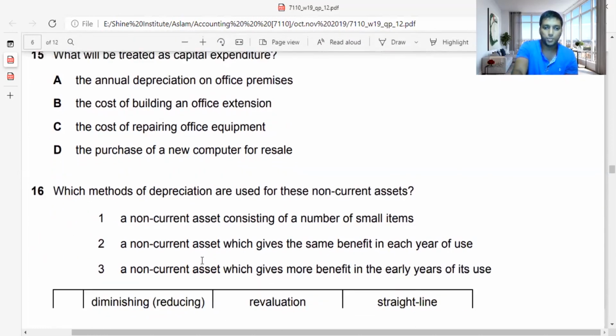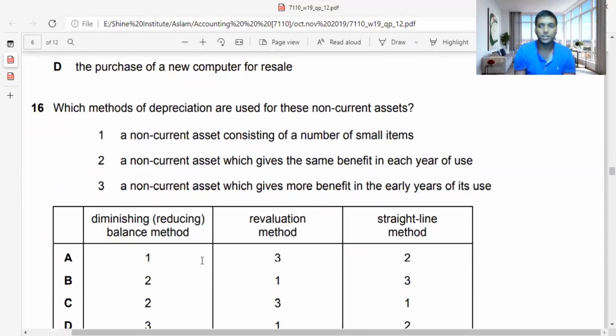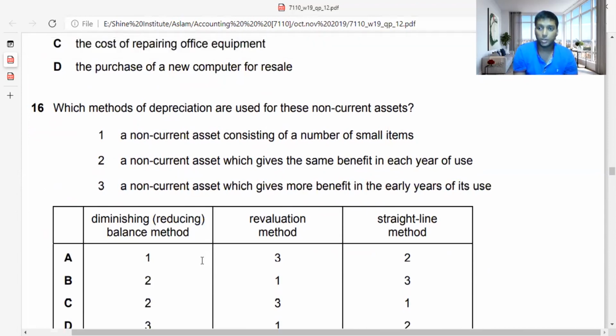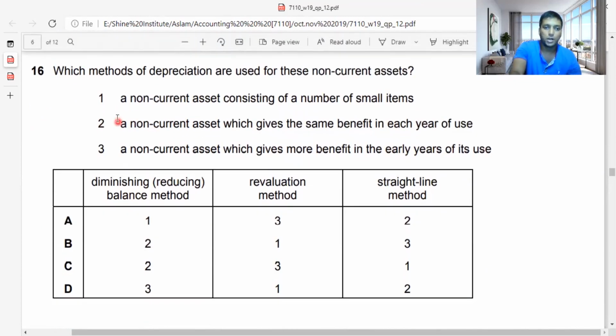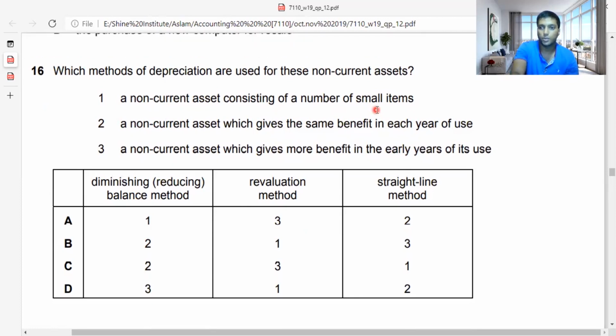Which methods of depreciation are used for these non-current assets? Three methods are given: diminishing or reducing balance method, revaluation method, and straight line method. They're asking where these numbers 1 to 3 fall. I'm going to explain this very clearly. A non-current asset consisting of a number of small items: where do you record it? A non-current asset which gives the same benefit in each year of use; a non-current asset which gives more benefit in the early years of use.